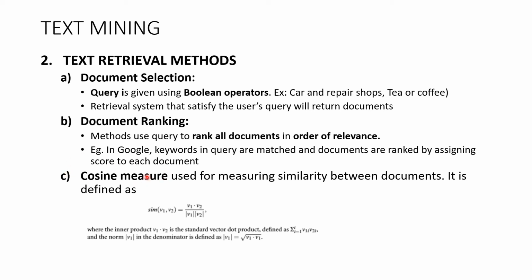The similarity measure is given by the formula v1 dot v2 divided by length of v1 times length of v2, where v1 and v2 are vectors, v1 dot v2 represents the inner product of the vectors, and the length of v1 is the square root of v1 times v1. All of you have solved problems on cosine measure also. It is basically used for measuring how similar two or more documents are.